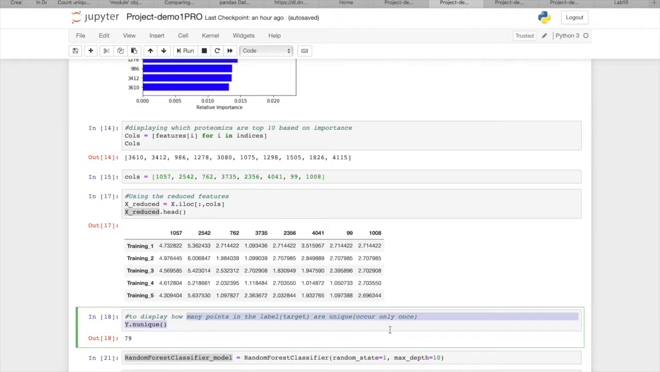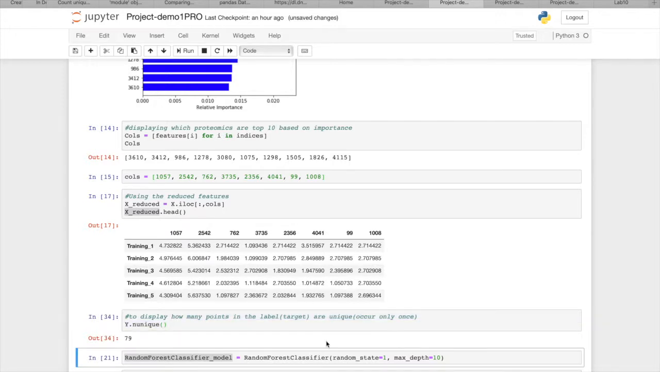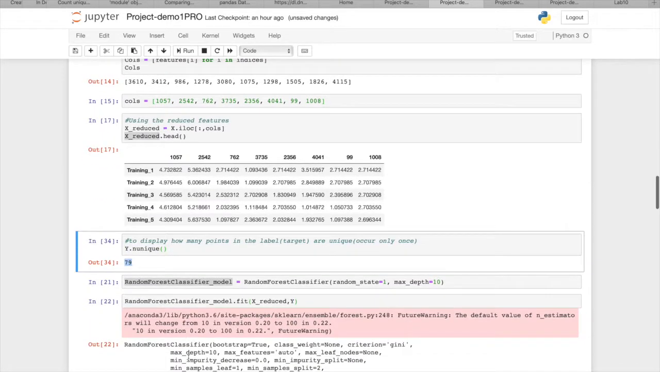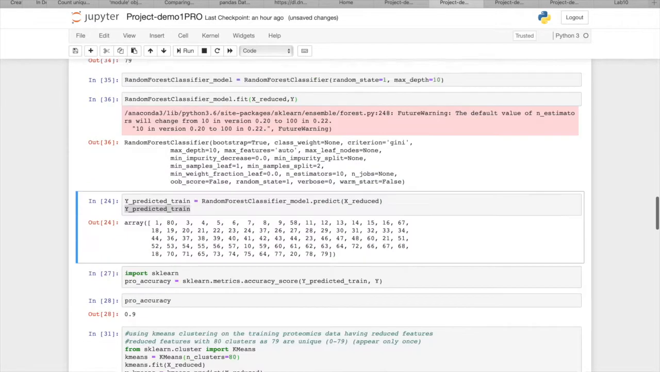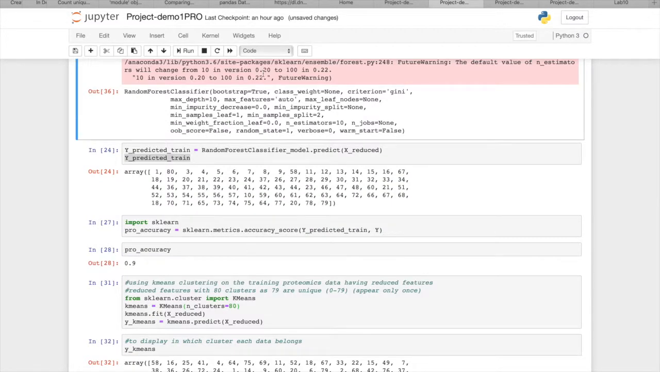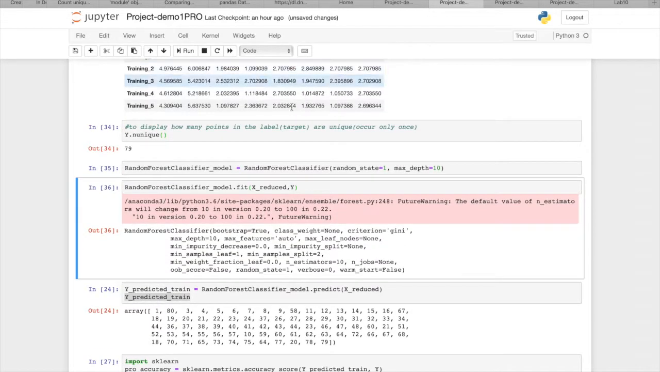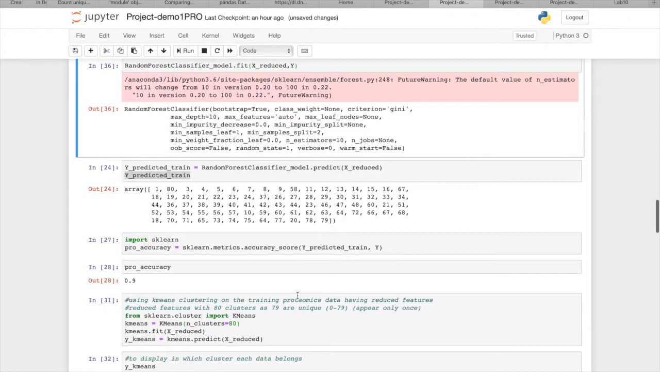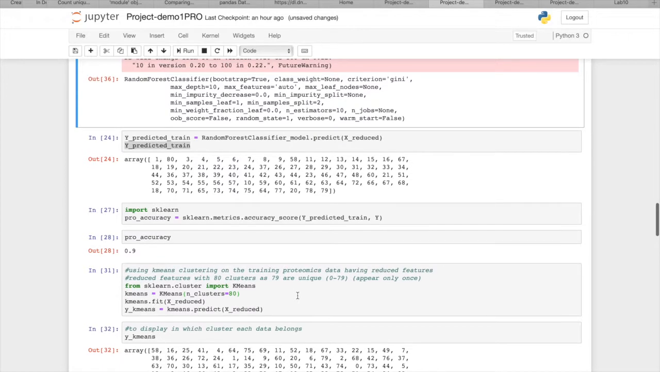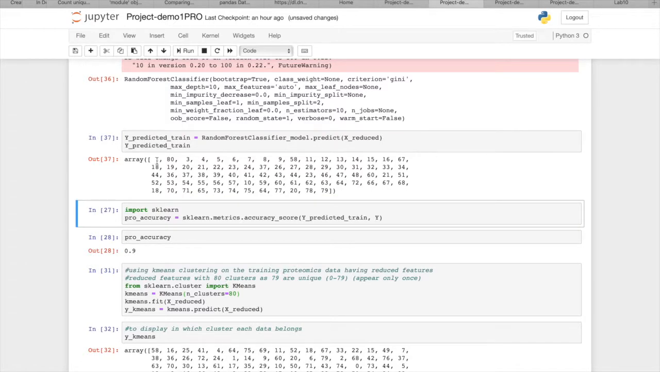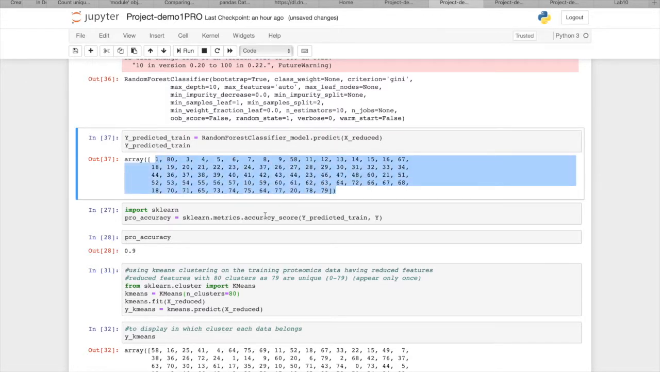Now to display how many points in the label are unique. So I got to know that only 79 are unique. After which the random forest classifier is used again on the Y predicted train, which is this.